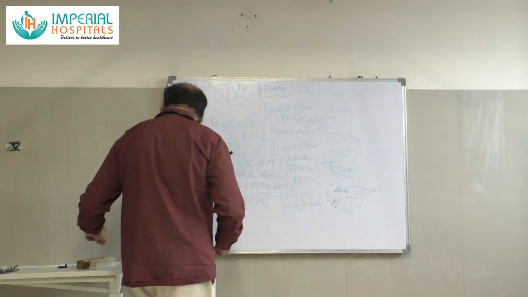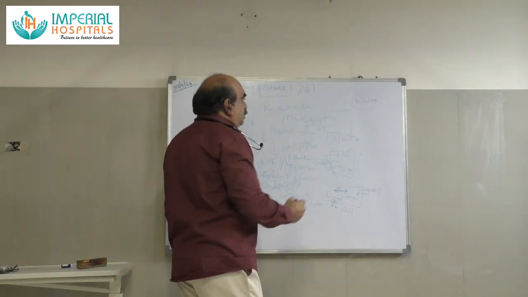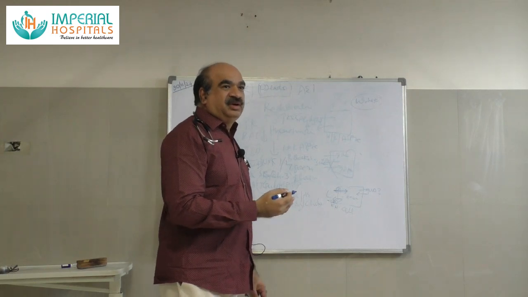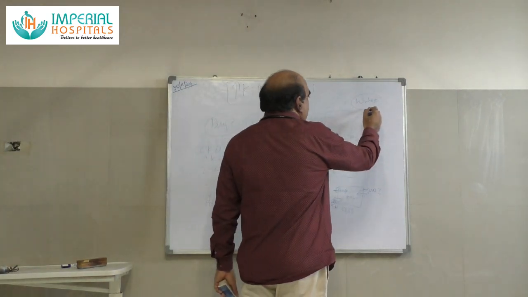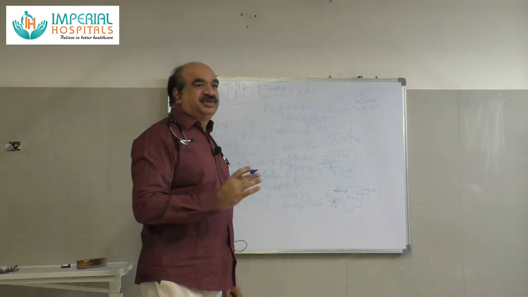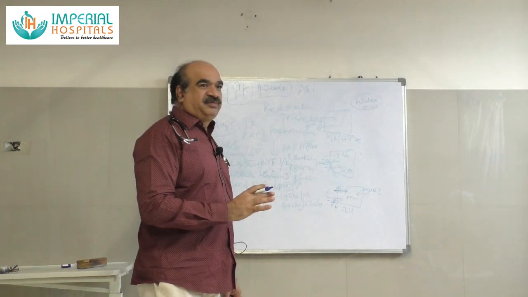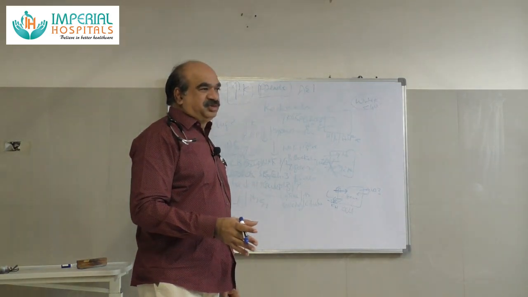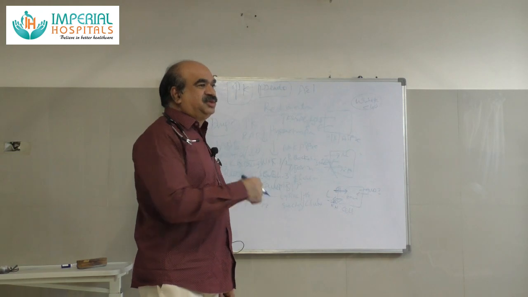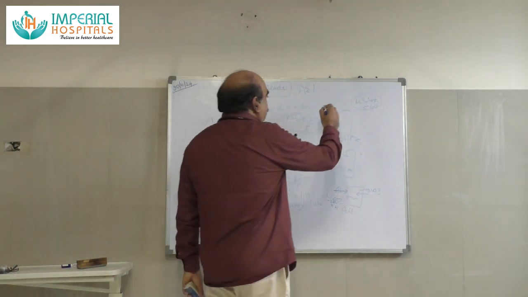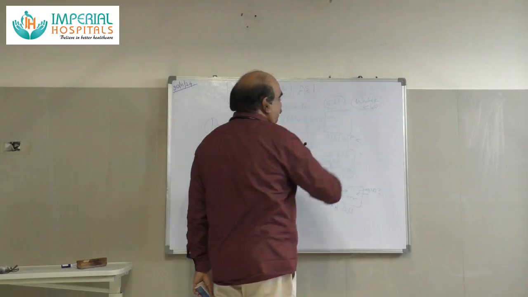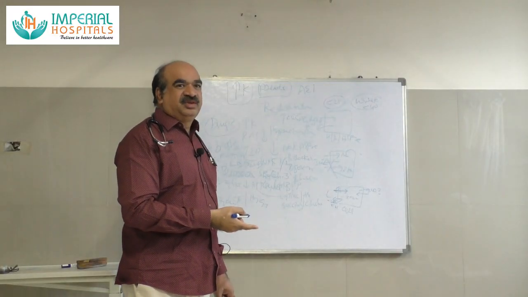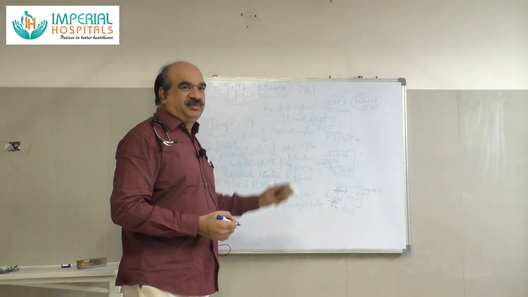Then check urine potassium. First step is to check urine potassium. If urine potassium is low, there will be decreased secretion of potassium. The main mechanism for hyperkalemia is decreased secretion of potassium. If urine potassium is less than 40 millimoles, it means decreased secretion is the main mechanism. For that, first check urine sodium also. If there is less solute or decreased flow into the distal tubule, hyperkalemia can occur. So check urine sodium. If urine sodium is low, less than 25 millimoles per liter, then decreased sodium entry into the distal tubule is the cause of hyperkalemia. So first we should rule out that.